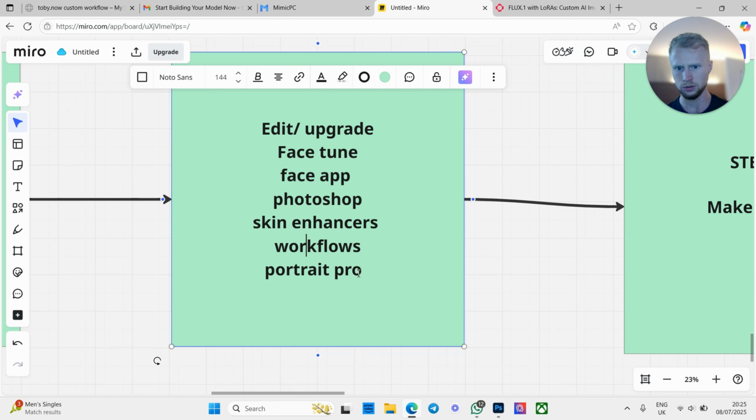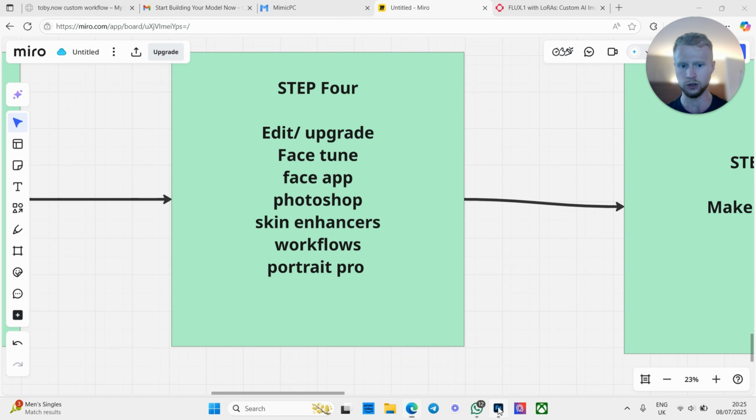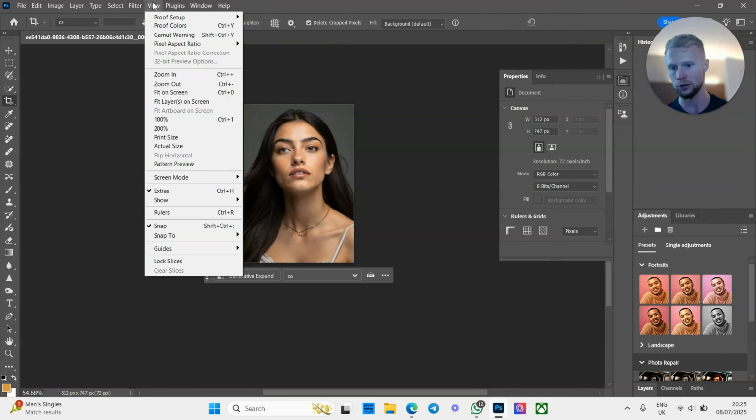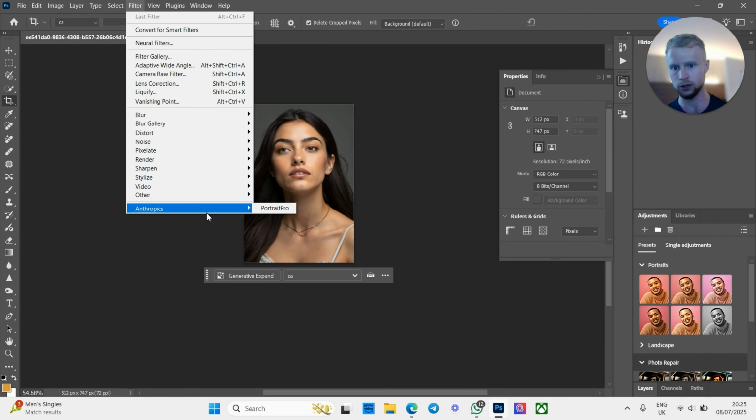Yeah, sweet. There's another one which I use in Photoshop quite a bit. It's actually integrated in, which is pretty good. If I go here and pull up Portrait Pro, which is pretty awesome.